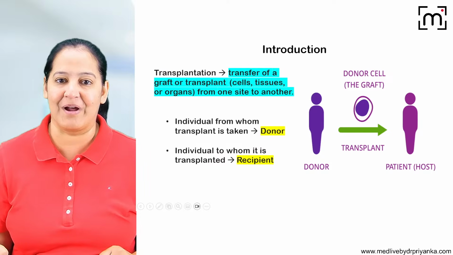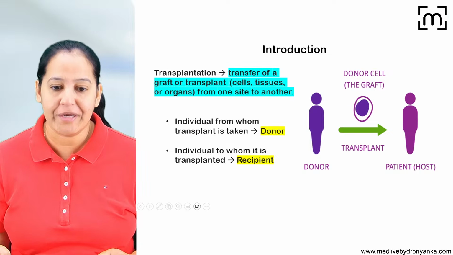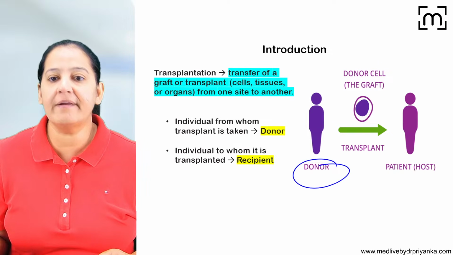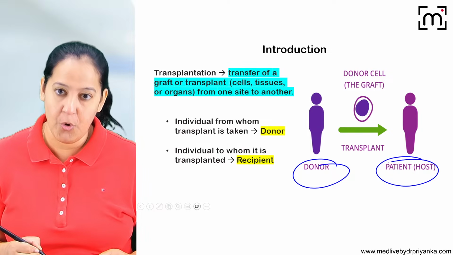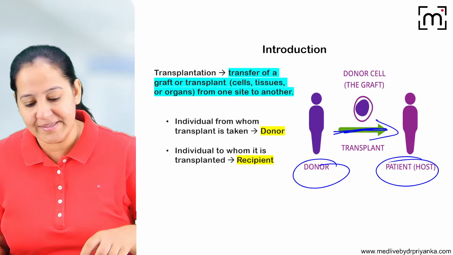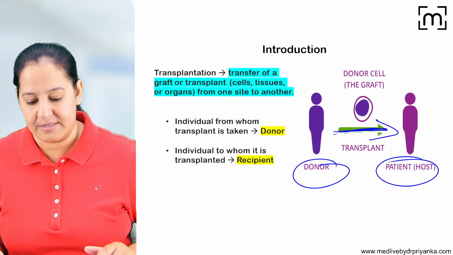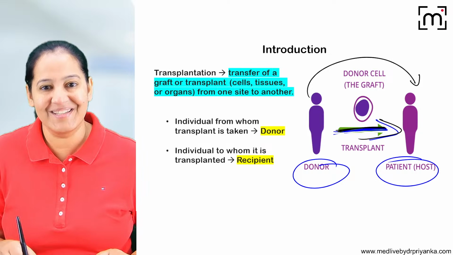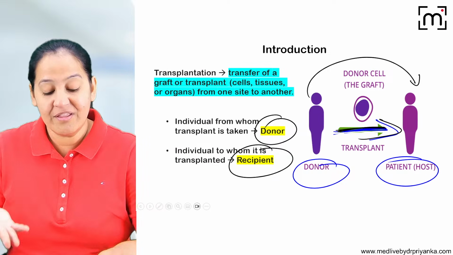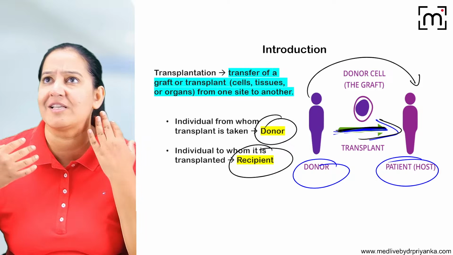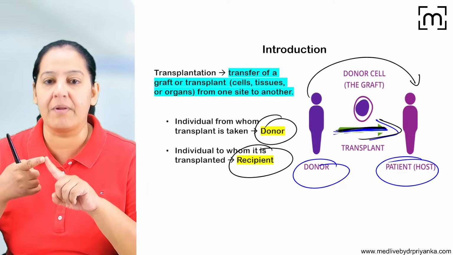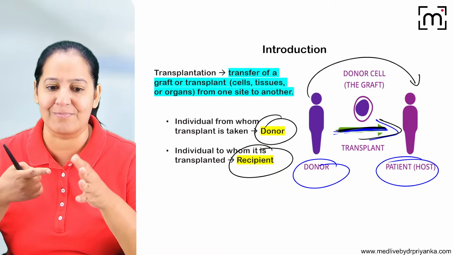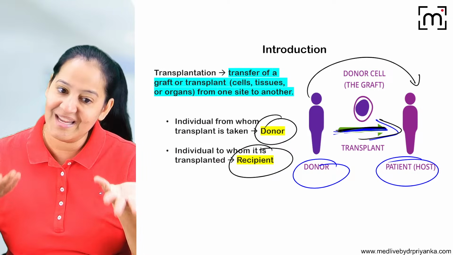In any organ transplant, in any graft transplant, there is a donor and a recipient. The recipient is the host. The donor is the person who is giving the graft, and the recipient is the person who is receiving it. With advancement, many types of transplants are possible, like kidney, liver, skin, cornea, heart and lung transplant.